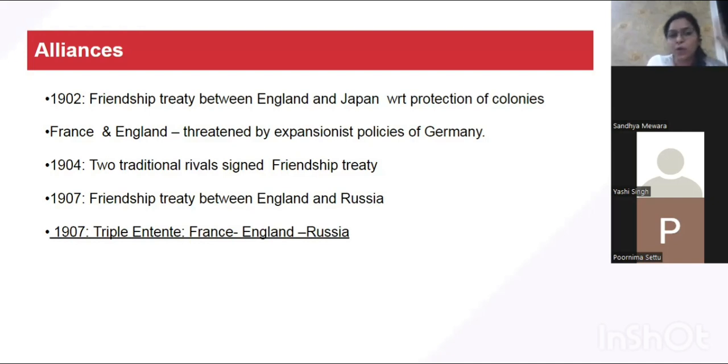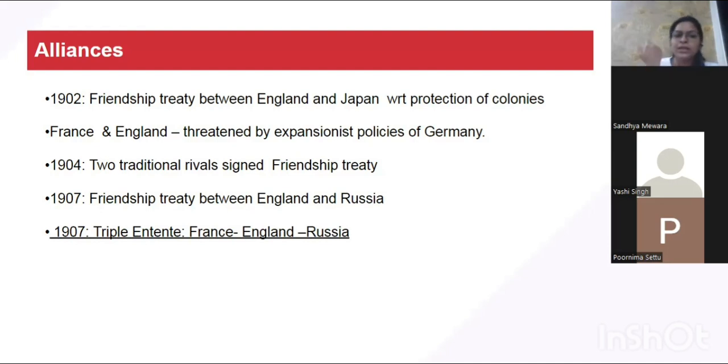So you can now realize what the might of Germany was at that time, because England was not a less country, it was a powerful country with a big colonial empire. France was also equally powerful, but imagine how powerful Germany would have become that these two enemies had to leave their animosity and enter into a friendship treaty, and ultimately in 1904 these two countries became friends. Okay, the next country that entered into this friendship treaty was Russia.